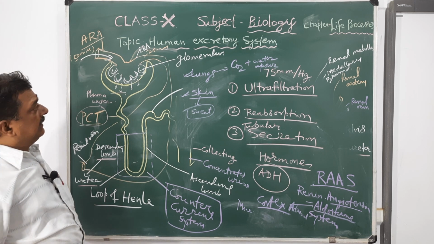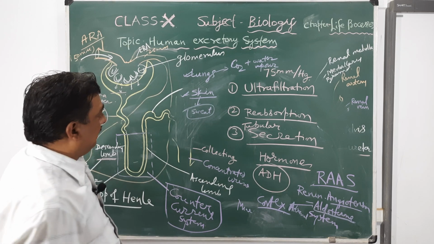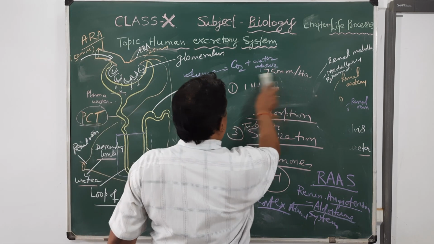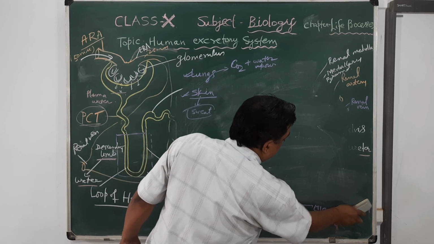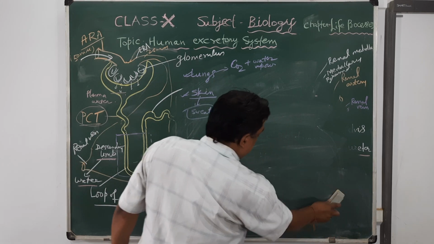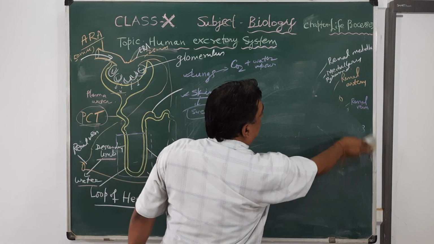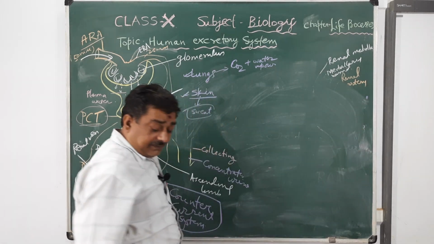So human excretory system is very well developed, and in plants excretion is not like human excretory system.